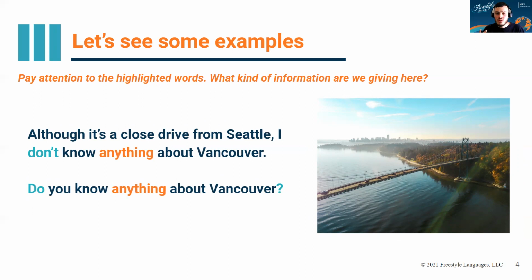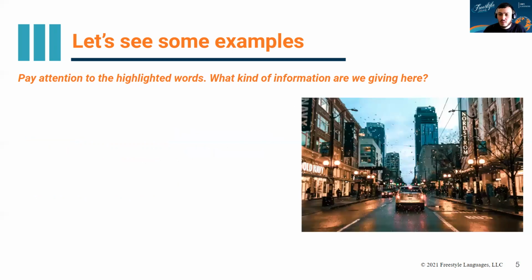So we have two words that are highlighted in each of these sentences. One of them is don't, do not, so that's negative. And the other one is the question word do. But they both have anything in them. So let's think about that for a little while. Let's see a couple more examples.